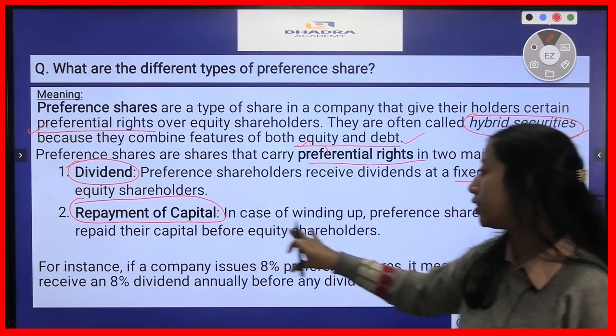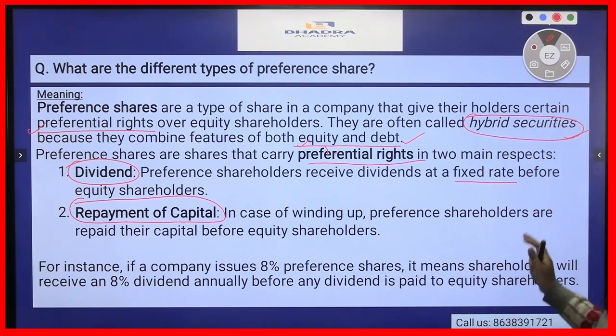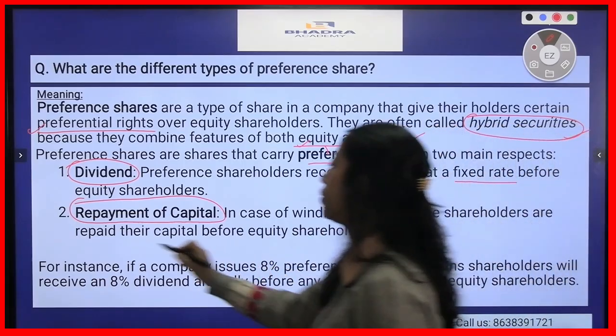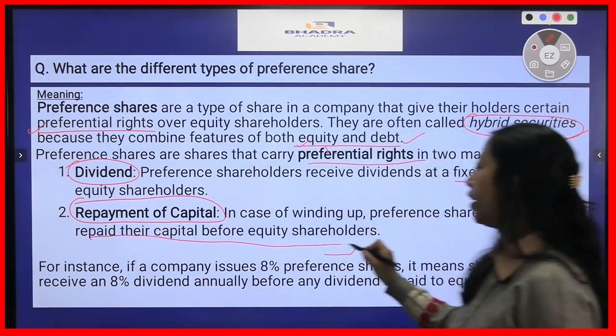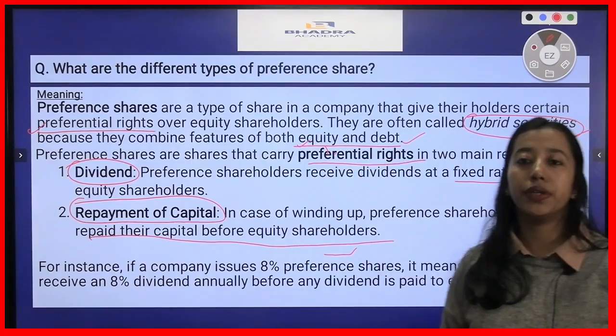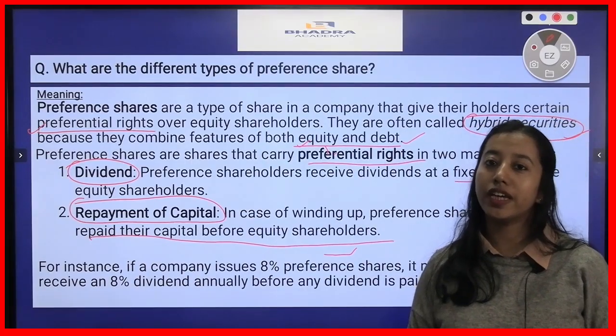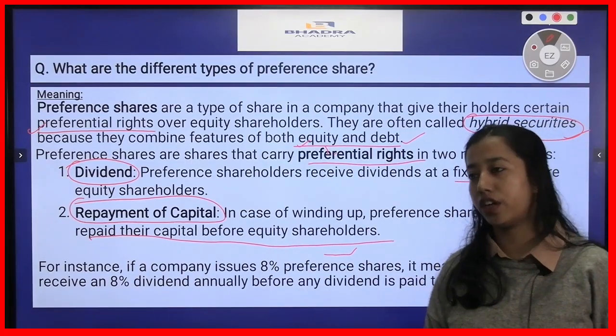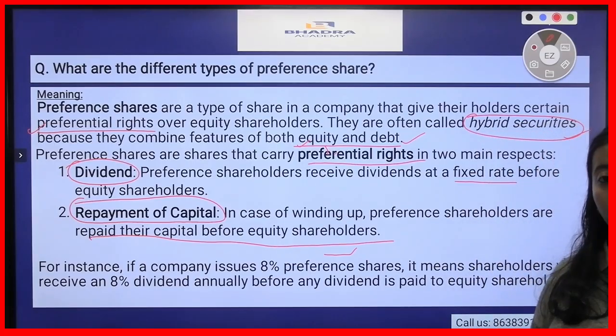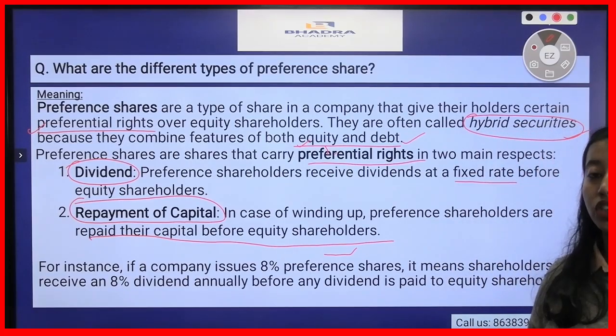So it is said in case of winding up, preference shareholders are repaid their capital before equity shareholders. So when a company is wound up, they receive the capital amount before the equity shareholders. So this is another preferential right received by the preference shareholders.